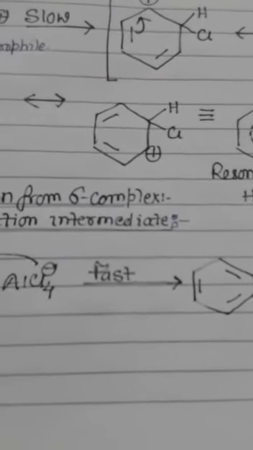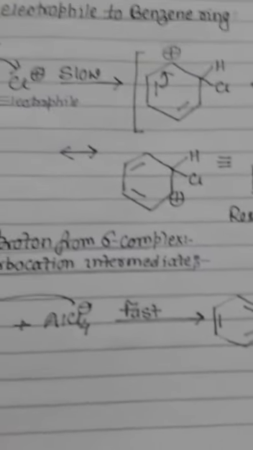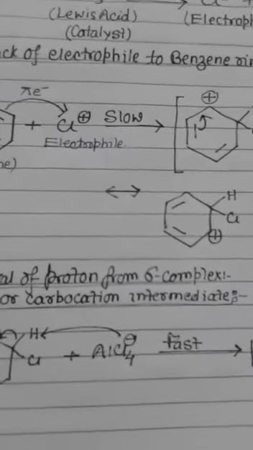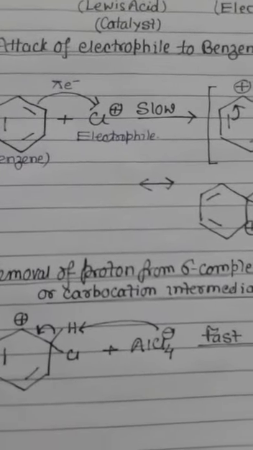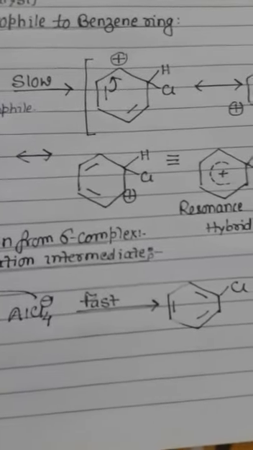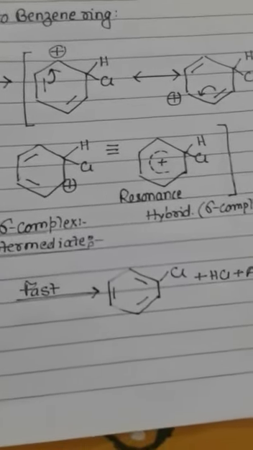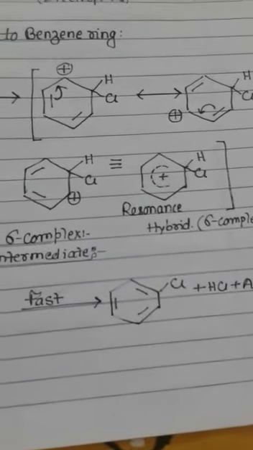The third step is very fast, it takes place very readily, whereas the second step, in which the interaction of the electrophile with the aromatic ring takes place, is an example of a slow step, and therefore it is considered the rate determining step.